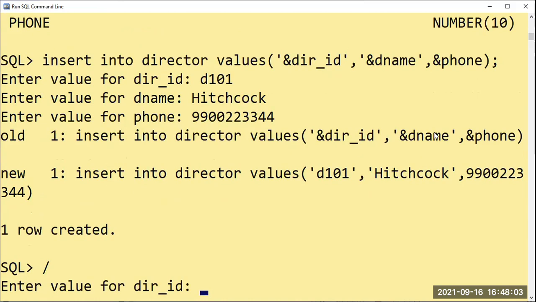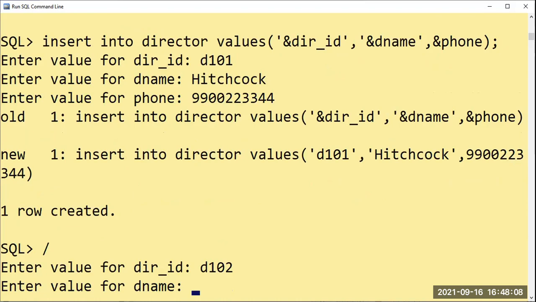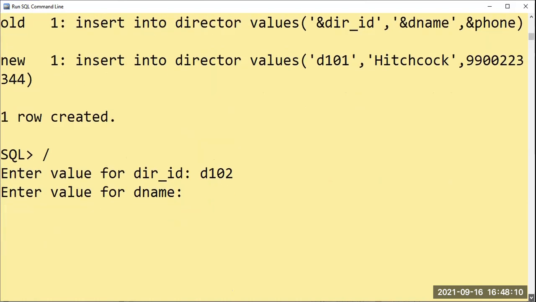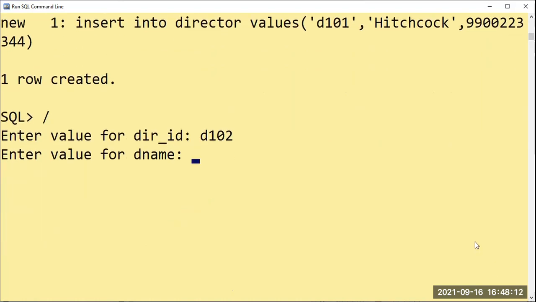So one row is created. D102. Second, we will go according to the queries, what the query they have given here. The last query is to update the movies which are being released by Steven Spielberg to 5 star rating. So I'll give Steven Spielberg, who is